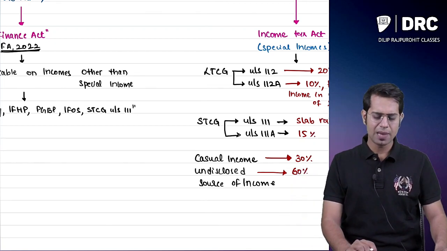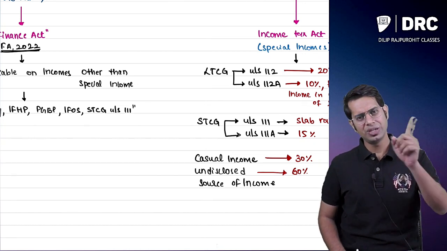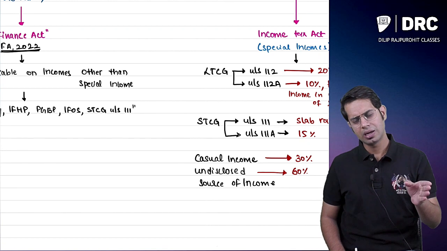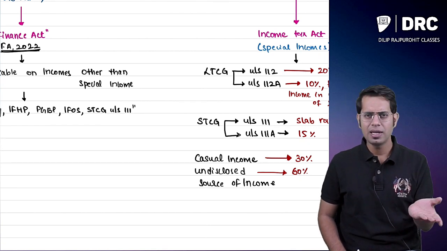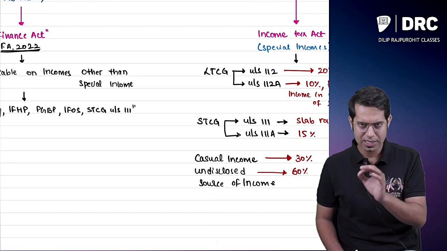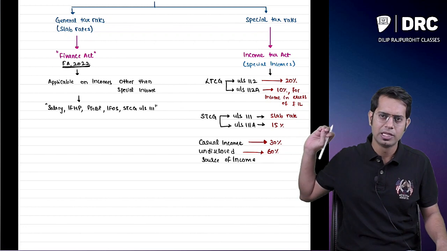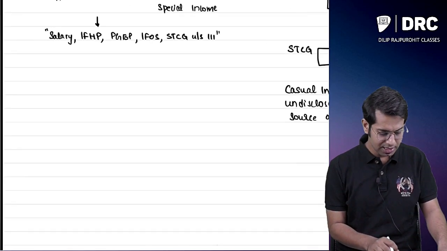Sir, can you please tell me what you want me to tell you? Can one single person have income taxable at slab rates and income taxable at special rates? Can a single person have an income taxable at normal rates and income taxable at special rates? The answer is yes.